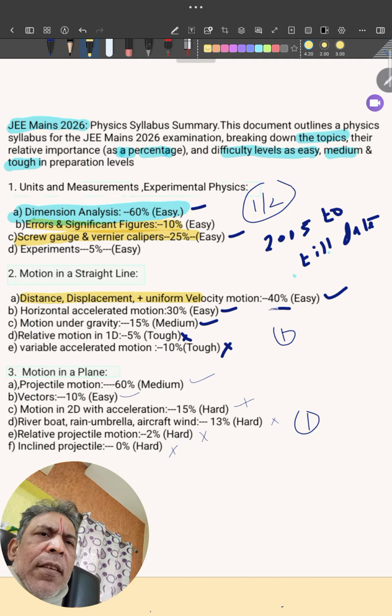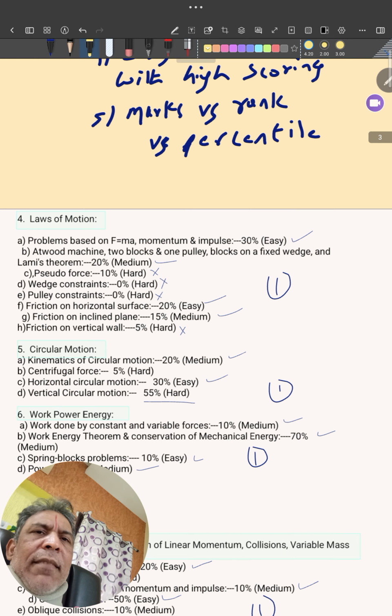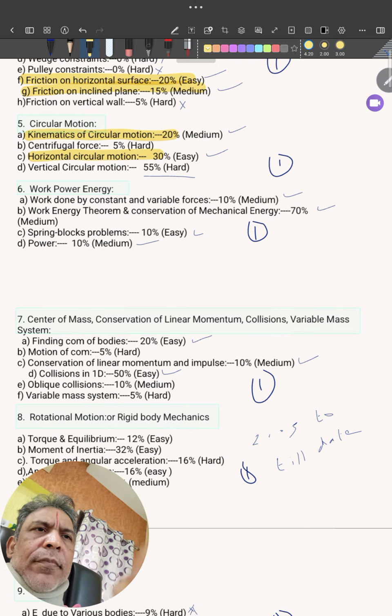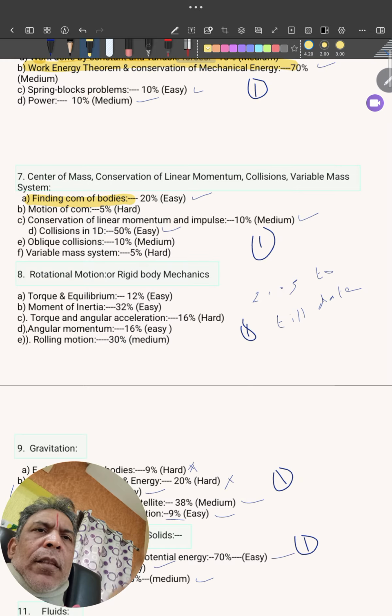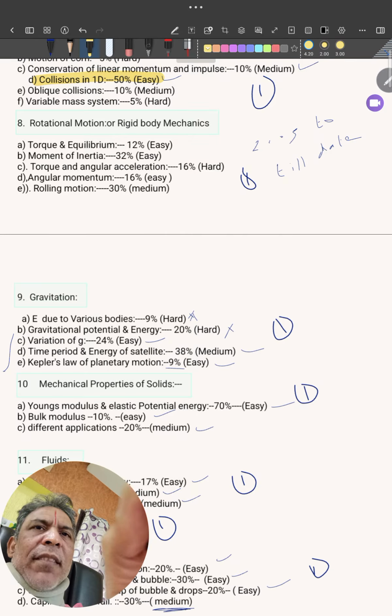So I'm just, look at all. At least can you manage with this? Compulsory. I'm highlighting some topics where you have to work out. From the teacher's side, I'm telling these things. I'm just telling you low weightage and very easy ones. I'm just underlining them. At least try to read them. You'll be on the safer side.